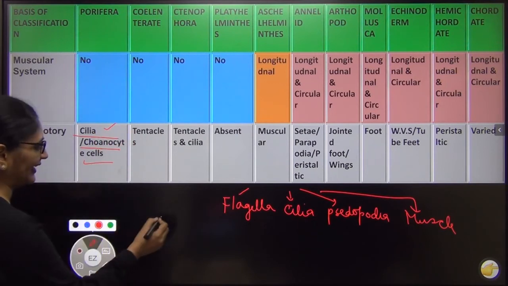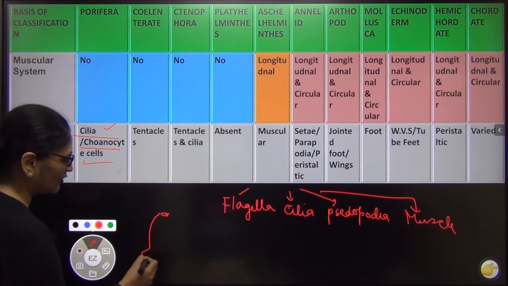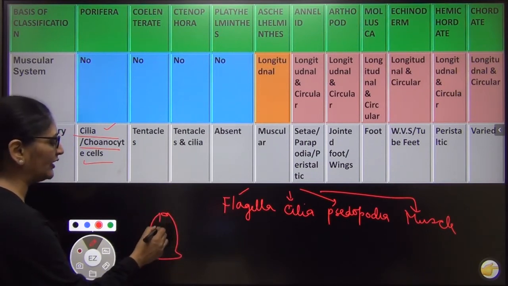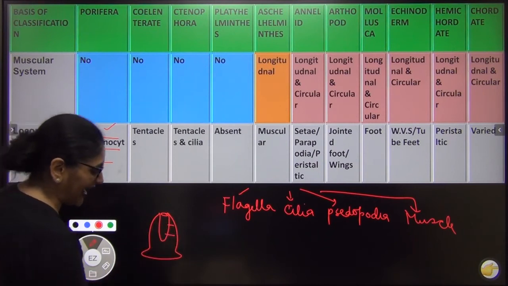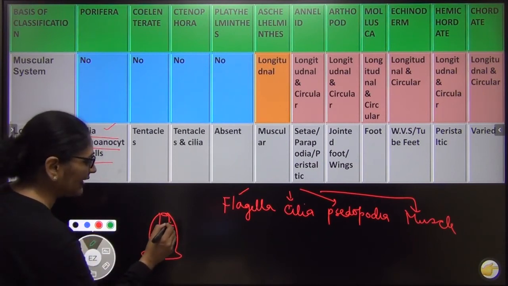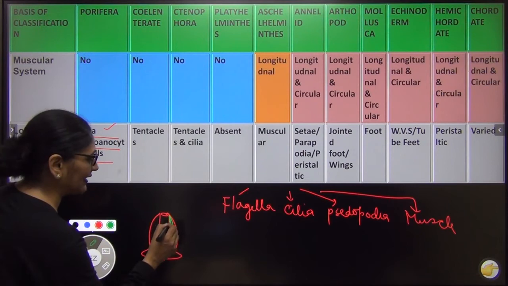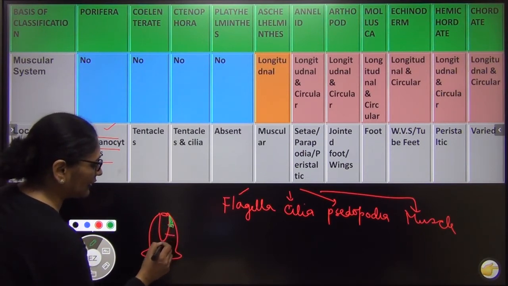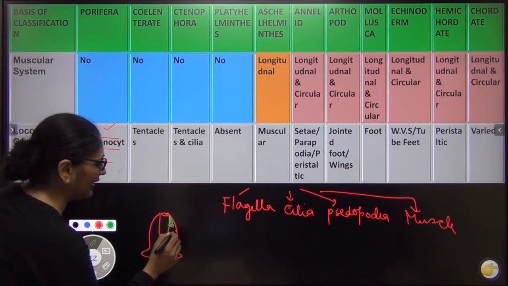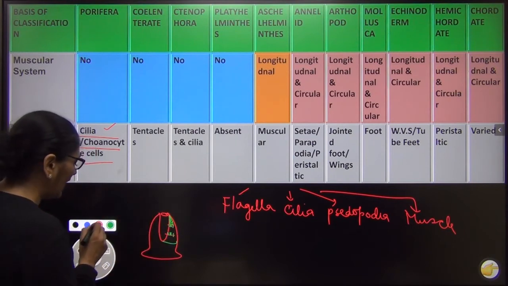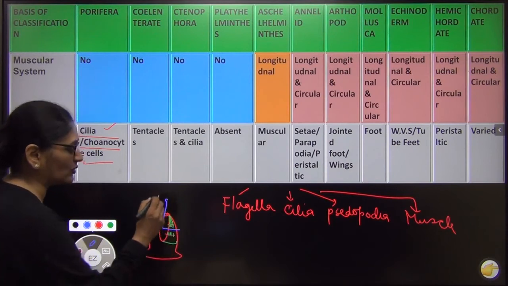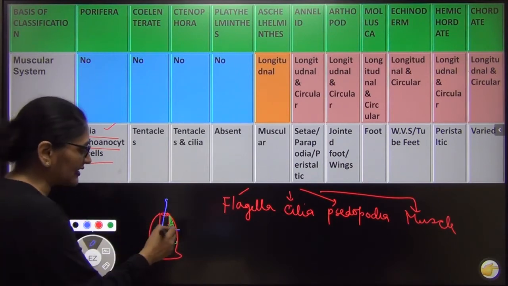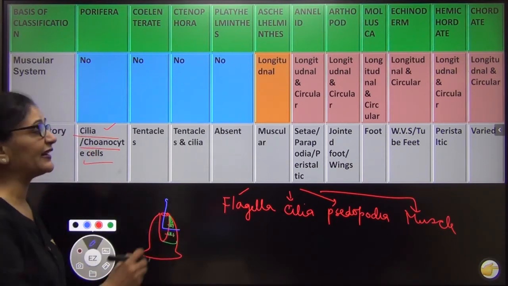I told you they are attached to the substratum. They are non-motile, so obviously they don't need a locomotory organ. But yes, the cells they have cilia. ठीक है? If this is a cell, say this is a cell, the cell has cilia, and the movement of the cilia allows the water to continuously pass inside outside. Cilia की movement की वजह से, and they have special ciliated cell for that.